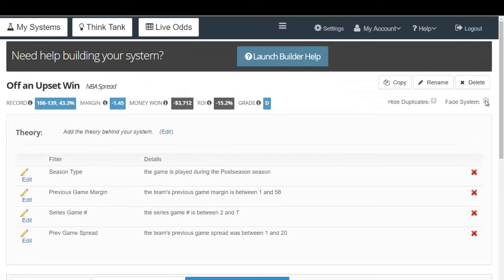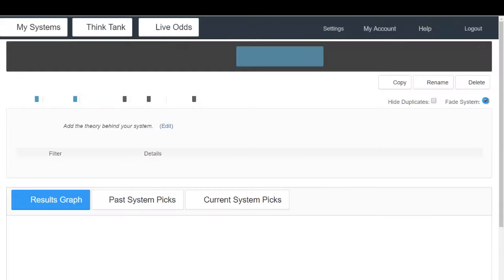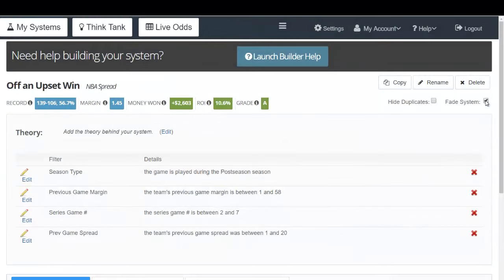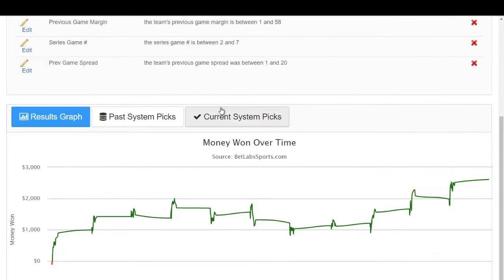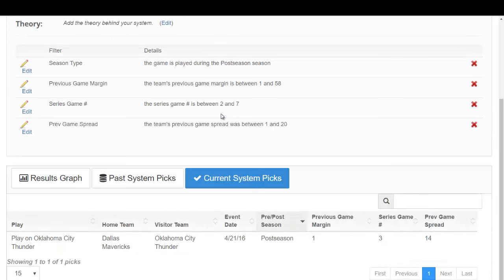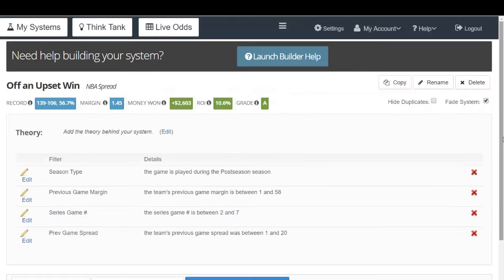We can go ahead and flip this by hitting this fade system button. Now you're going to be betting against that team. So now your record is 56.7%, 26 units won, 10.6% ROI. All those numbers look pretty good. And then you go back down here to current system picks, and it is updated. So now you're going to be betting on the Oklahoma City Thunder instead of betting on Dallas. The software knows that now you're fading this system, so you're actually going to be betting against Dallas in this case. And you can see it's had a positive net return in games that have had this same criteria in the past.